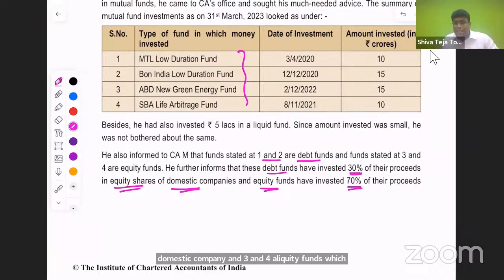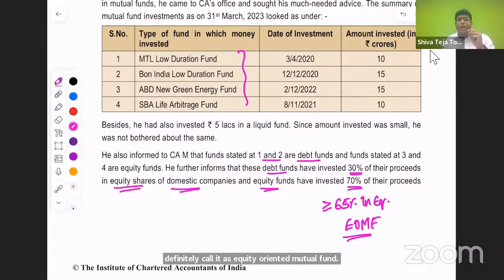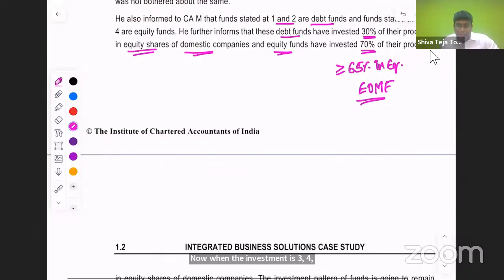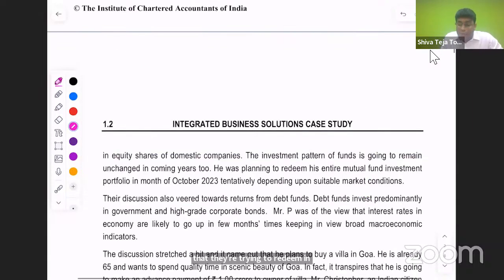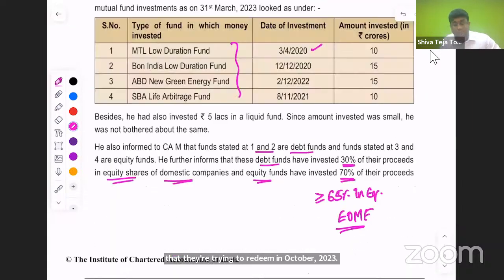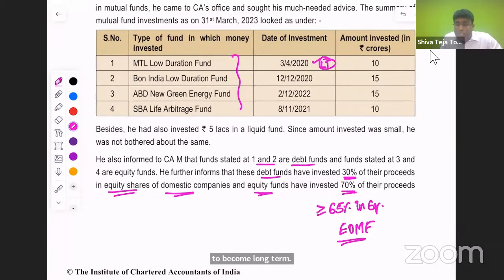There is a provision which clearly says that if you invest a minimum of 65% in equity shares, then we'll definitely call it an equity-oriented mutual fund, where the period of holding to determine long-term and short-term is only 12 months. Now, the investment is on 3/4/2020, and they're saying that they're planning to redeem in October 2023. So in the first case, it is definitely going to become long-term. Second case, 12/12/2020. So this case is going to definitely become short-term.